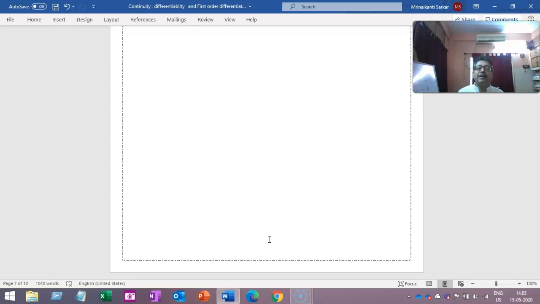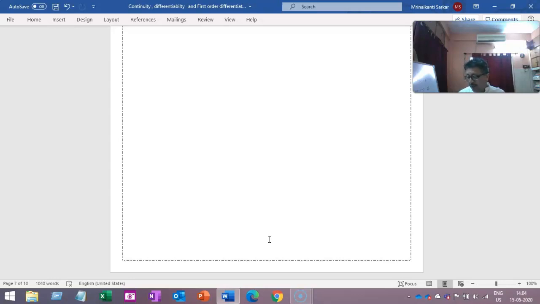Now NCERT Exemplar, I am telling you clearly, the main exercise on differentiation, continuity, differentiability has to be finished together with the MCQ questions that you note down. Exercise 5.3, where continuity sums are there, differentiability sums are there. When the school reopens, then we would like to get all this work in your homework copy or classwork copy. Doesn't matter this time. Do it anywhere and submit when the school reopens.